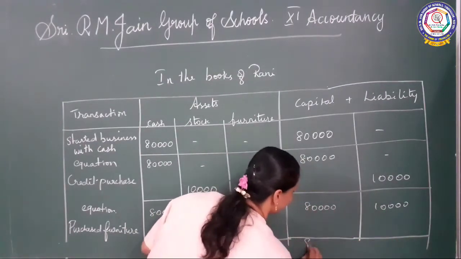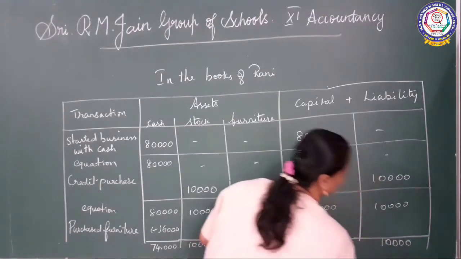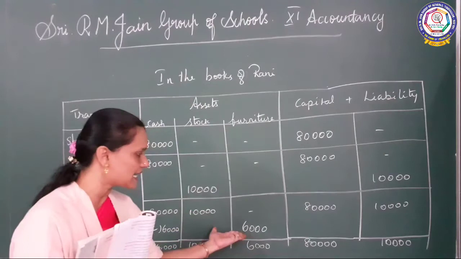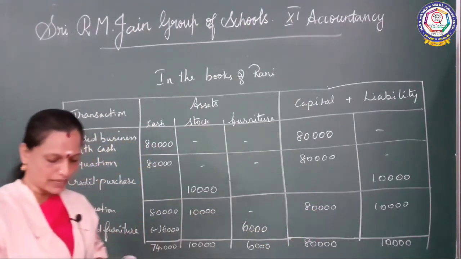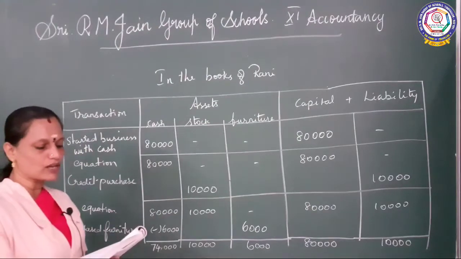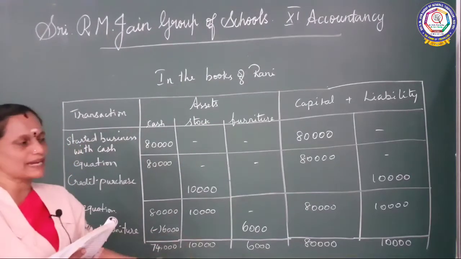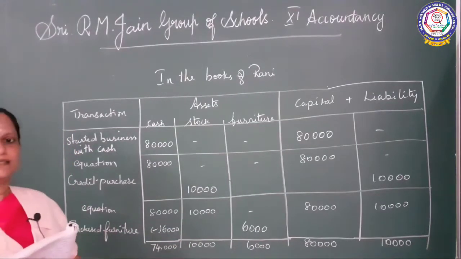Here nothing will happen, isn't it? So 80,000, 10,000. Because cash we are taking and we are purchasing the asset only. Okay, so it will never affect the capital or liability. Okay, and then paid creditors by cash 8,000. So they are paying to the creditors. So copy this, children.